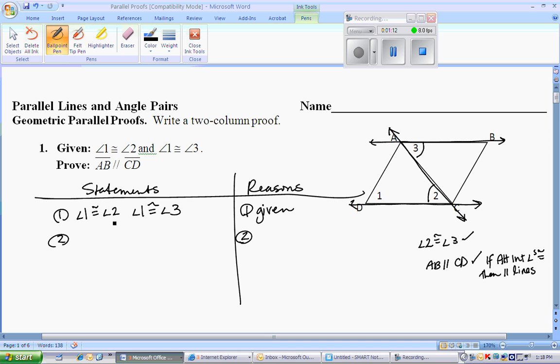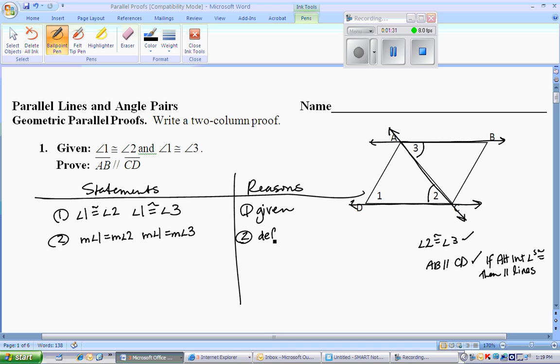Angle 1 is congruent to angle 2. Angle 1 is also congruent to angle 3. It seems that, well, if 2 and 3 equal 1, they must be equal to each other. Which, to show that connection, I'm going to use the replacement rule. And to use the replacement rule, I need to have the measures equal. So I'm just going to take a moment and change these to have the measures equal.